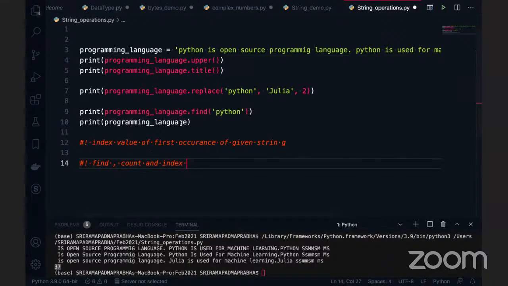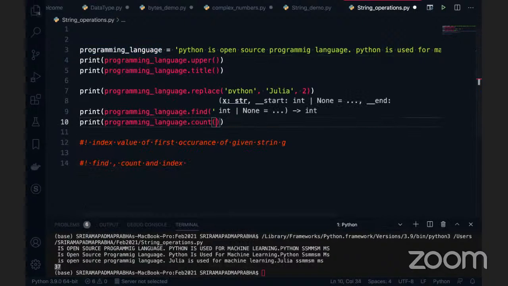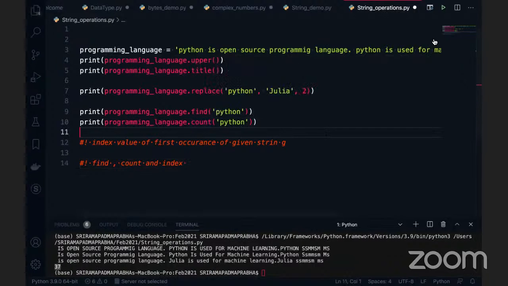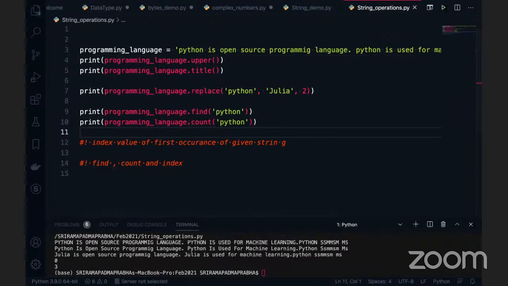Let's invest our time on count. It's very straightforward. I'm going to use count here with the Python keyword which I'm passing. Let's look at the syntax here. Count is expecting the string. Now I'm going to execute this code. You can see the Python is repeated 3 times.